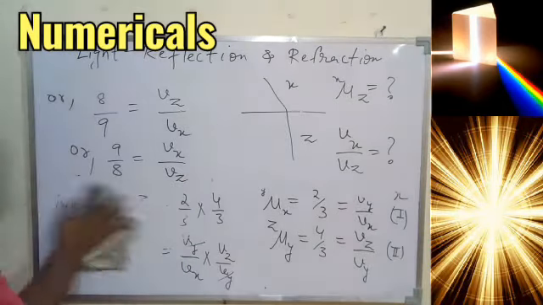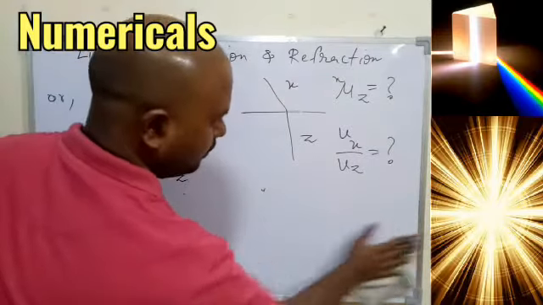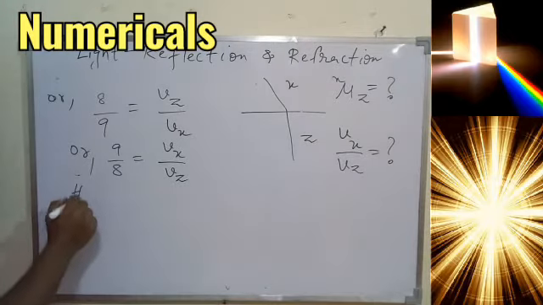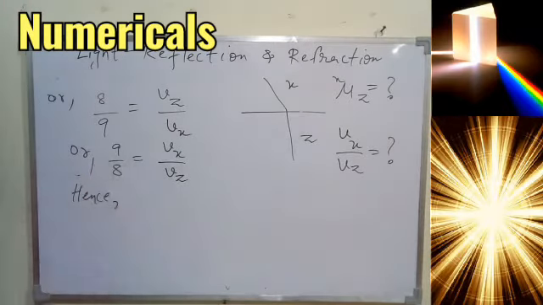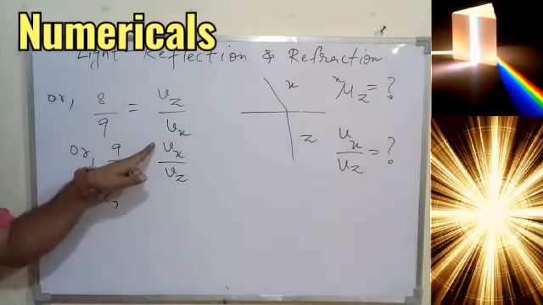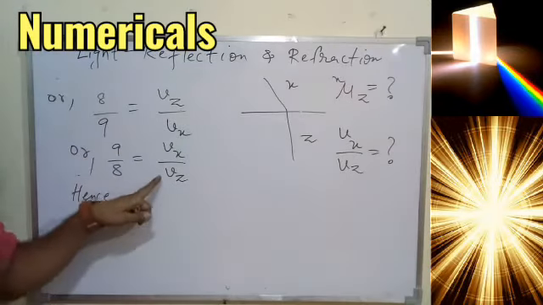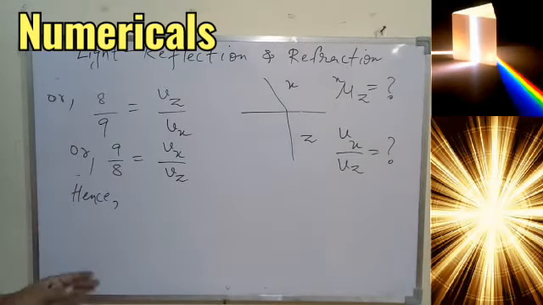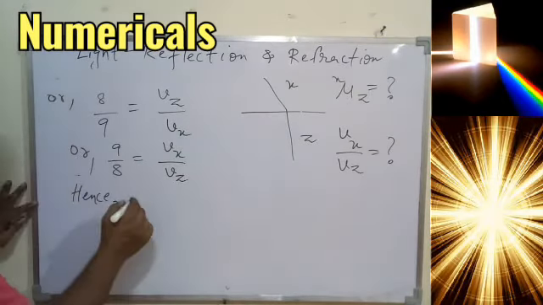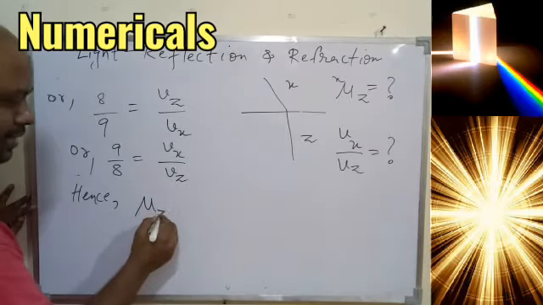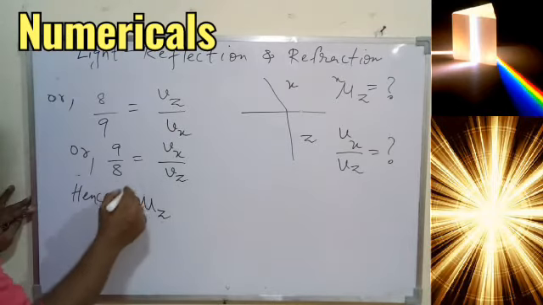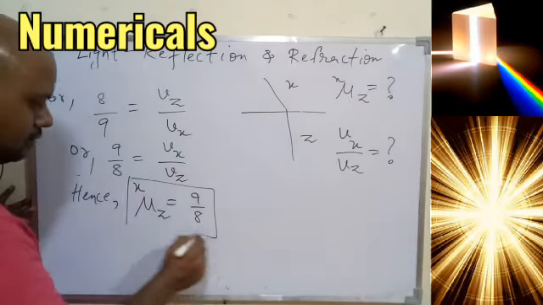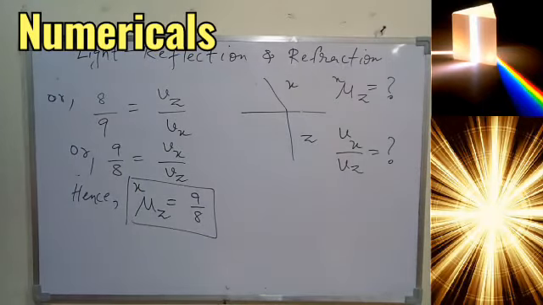So we got the answer. That is how we have to think and apply. So hence what we got, the speed of light in medium 1, x, divided by the speed of light in medium 2, that is z, is equal to 9 upon 8, and according to Snell's law, this is nothing but the refractive index of z, the second medium, with respect to the first medium x, and that is 9 upon 8. That is the answer.